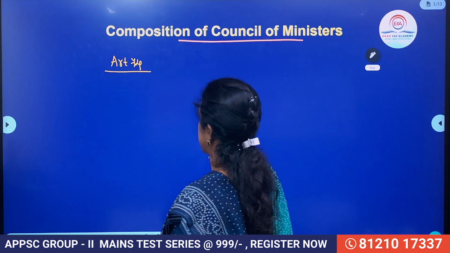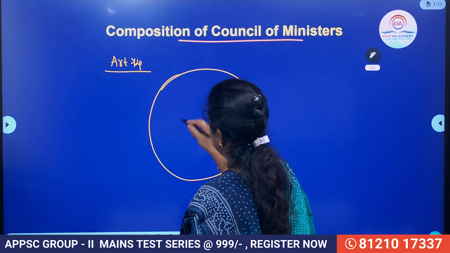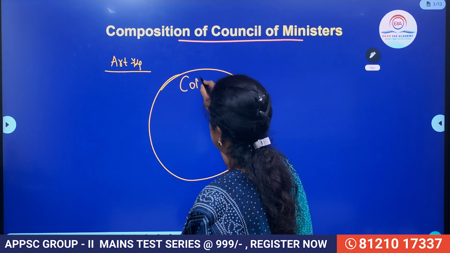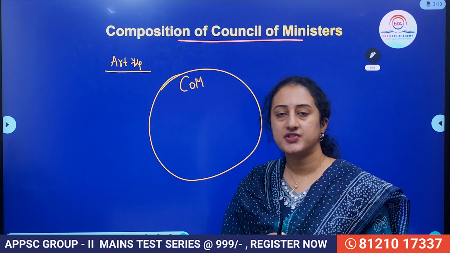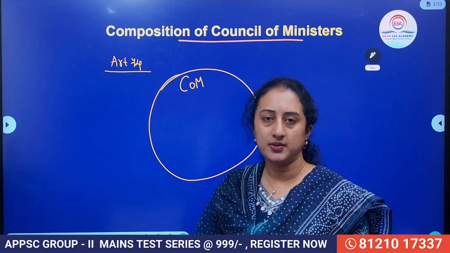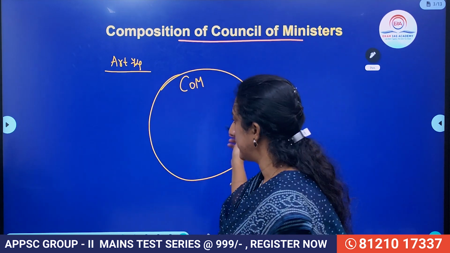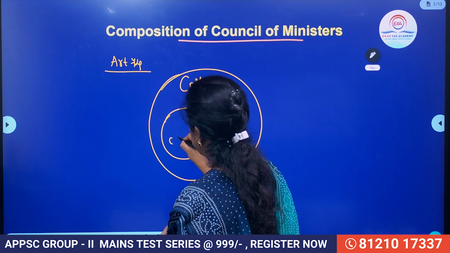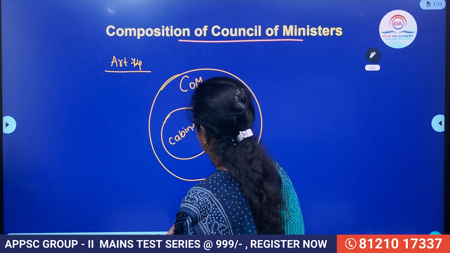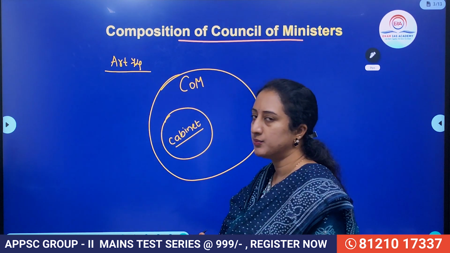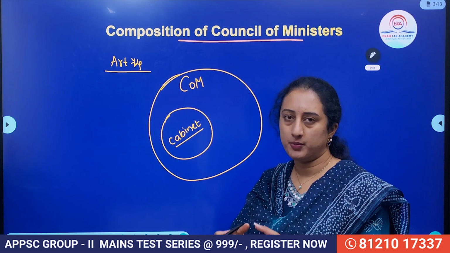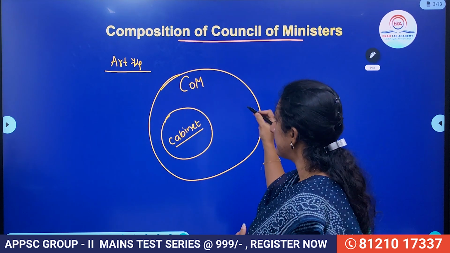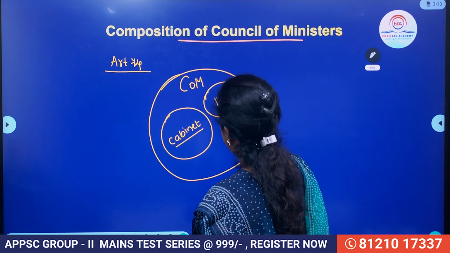Generally, let us understand who will be in the Council of Ministers. The Council of Ministers is a large term which includes the cabinet ministers, ministers of state, and independent charge also. If you consider the cabinet, this is a small group. Those holding the most important departments and portfolios in the government will only form part of the cabinet. Then apart from them, there also will be MOS.